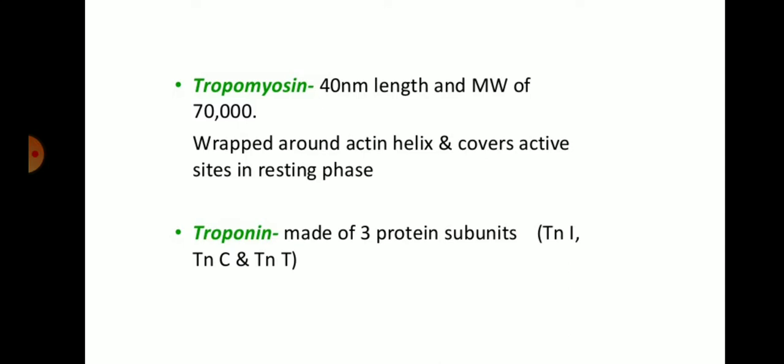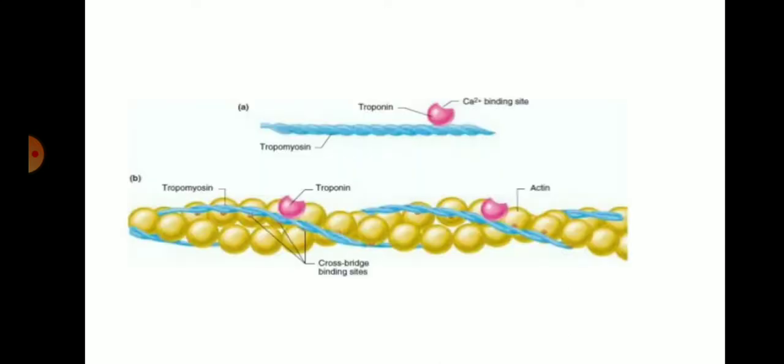Troponin is made up of three protein subunits, that is troponin I, troponin C and troponin T. These troponins are part of the thin filament. In this figure you can see the filament, which is made up of three proteins, that is tropomyosin, troponin and actin. The cross bridge binding site is covered by tropomyosin in the resting phase. Troponin has the calcium binding site.